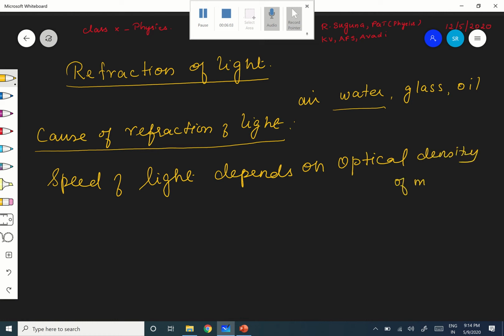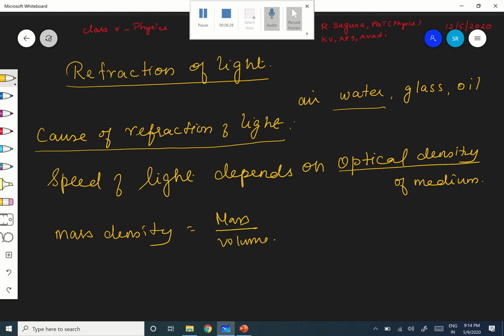Of medium. What do you mean by optical? See, you know that density is what is called mass density. I think you would have studied it in your 9th standard. Mass density, just like the density. You have studied what density is. Density is nothing but mass by volume. You would have studied, no? Mass by volume. It is what is called mass density. Okay, but here it is what is called optical density.